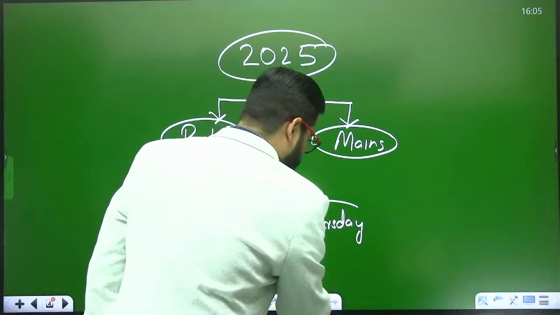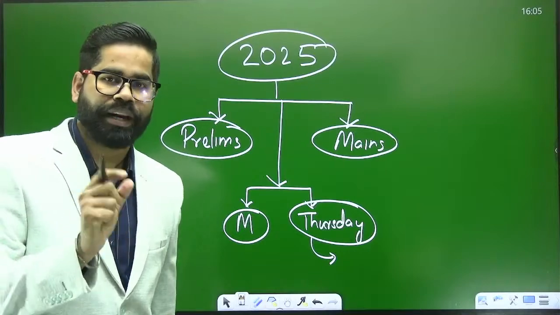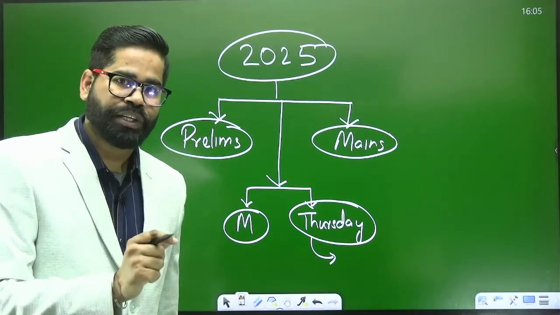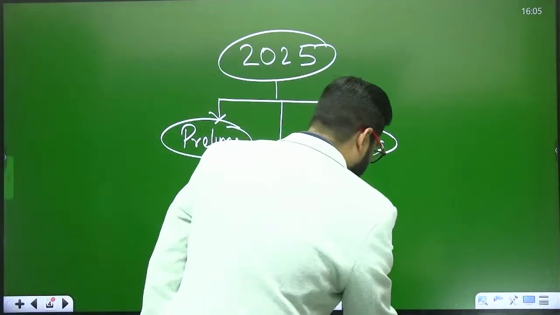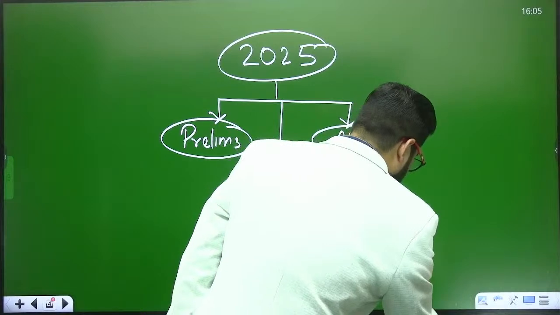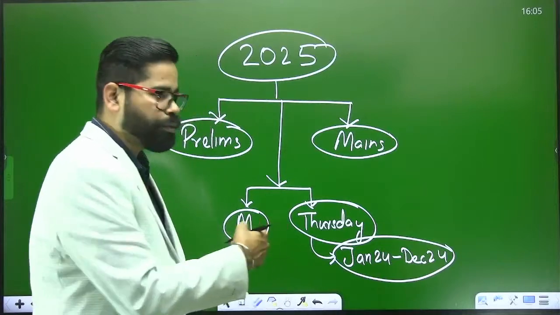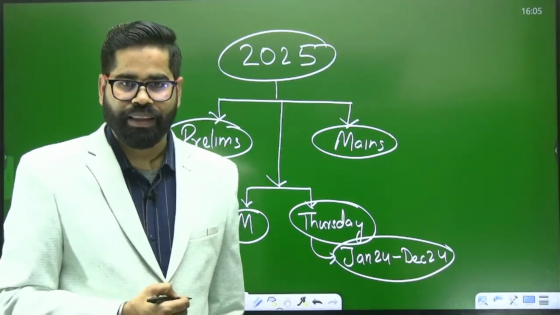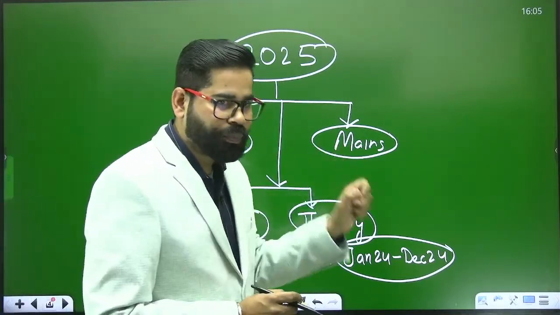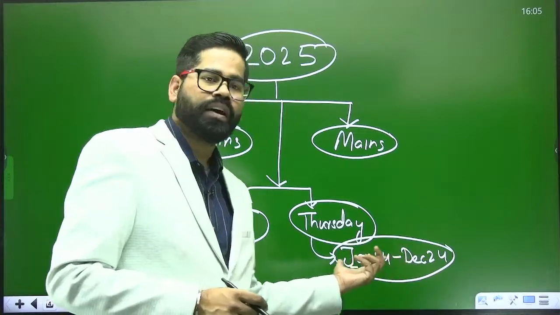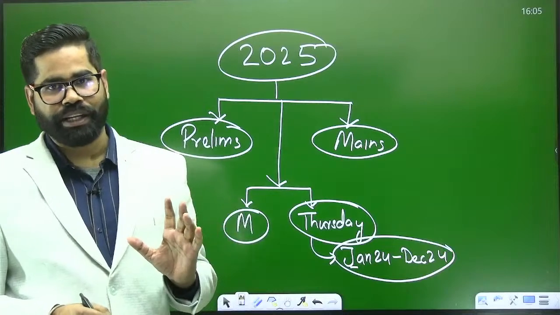On Thursday, we will do the current affairs of the last 1 year, from January 2024 to December 2024. We are going to cover the current affairs from January 24 to December 24. This is the timeline we are going to cover in our Thursday classes. We will cover each and every topic relevant for your UPSC examination in the Thursday classes, from January 2024 to December 2024.